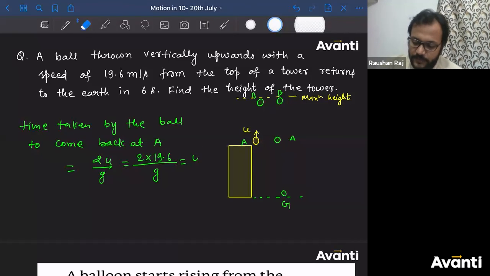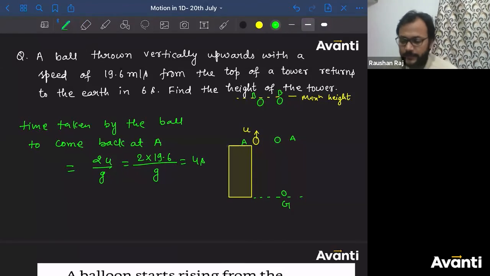All right. बहुत बढ़िया. Tell me, what is the time taken by the particle to go to G from A?